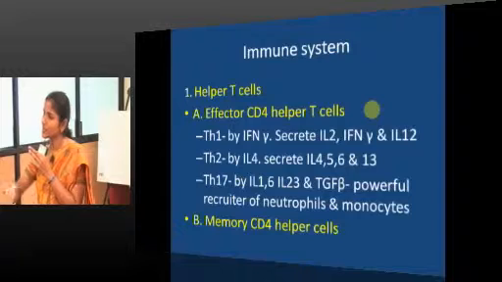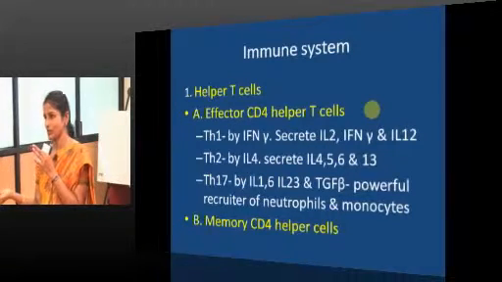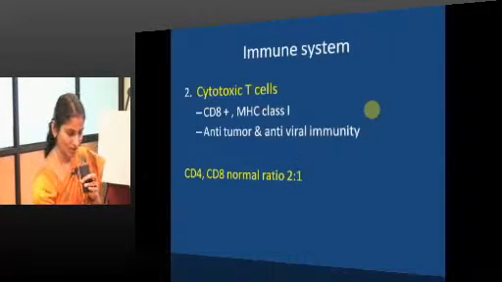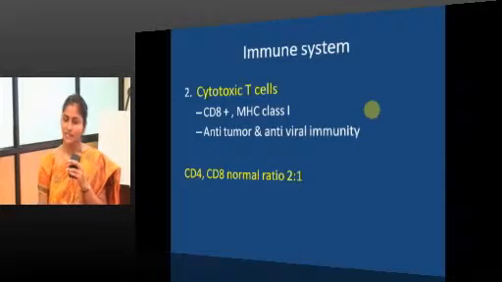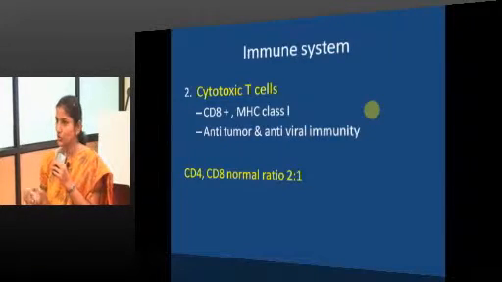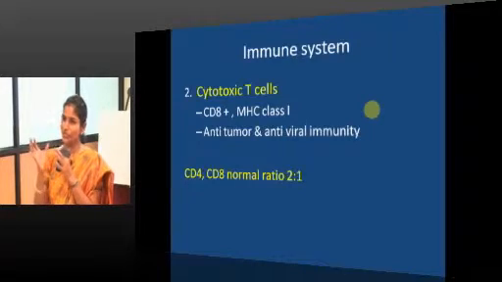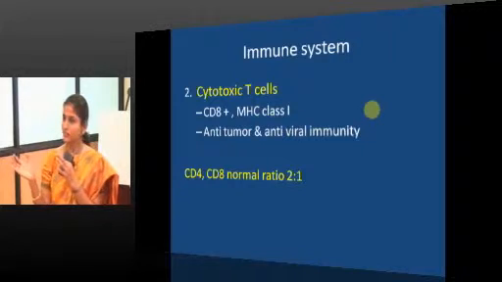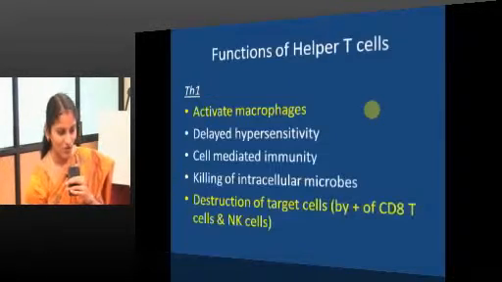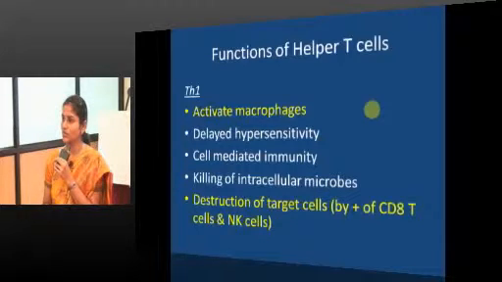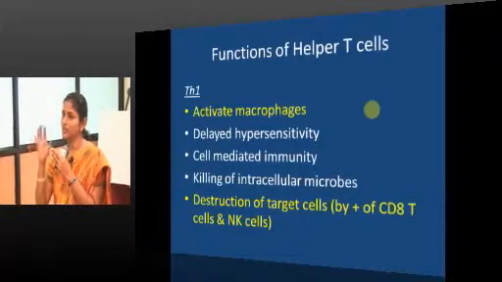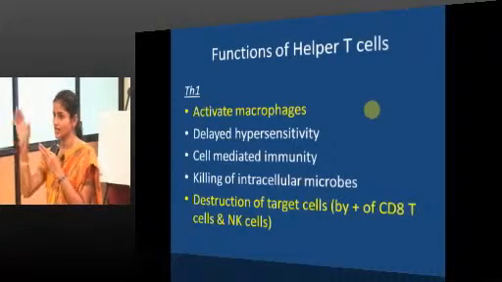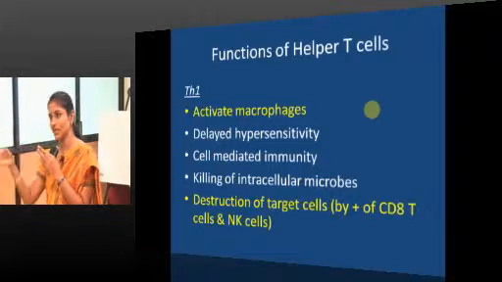Where do you have continuous recruitment of inflammatory cells? Autoimmune disorders. There is continuous ongoing inflammation and destruction. And then cytotoxic T lymphocytes with CD8 plus marker, they have anti-tumor and antiviral immunity. This function of cytotoxic T cells is shared with NK cells. Good. So, the normal CD4 to CD8 ratio is 2:1. Remember the MHC for CD4 is MHC 2, the MHC for CD8 is MHC 1, and the CD4 to CD8 ratio is 2:1.